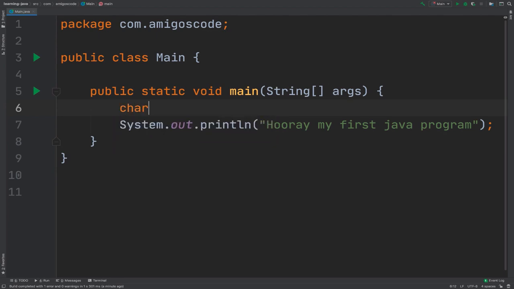I could, for example, say char. This is a data type that you're going to learn as well. But for now, just watch what I'm doing, because I want to show you the actual syntax. If I say char and then a equals 2, this time I can use single quotes because of this data type right here called char. Whereas with strings, we must use double quotes.